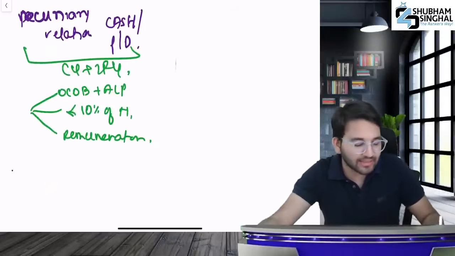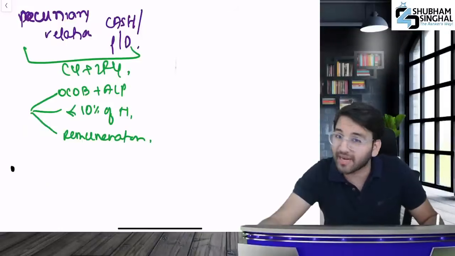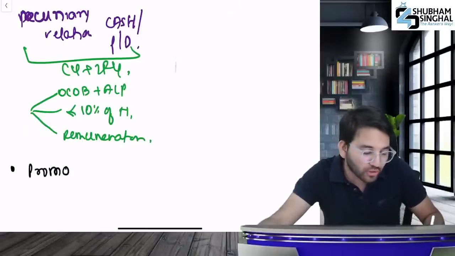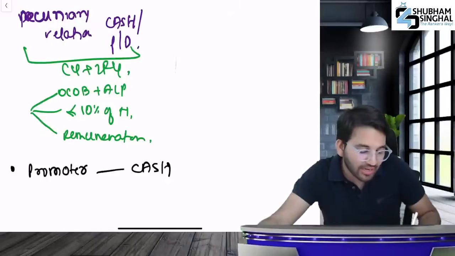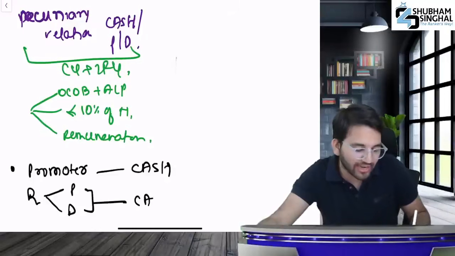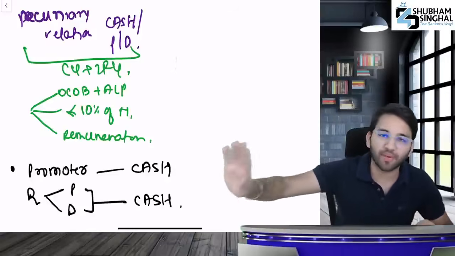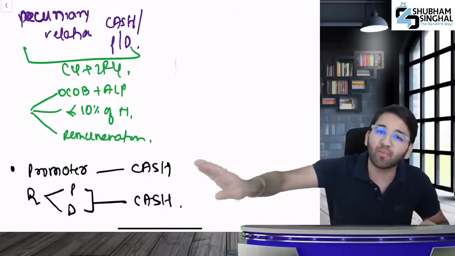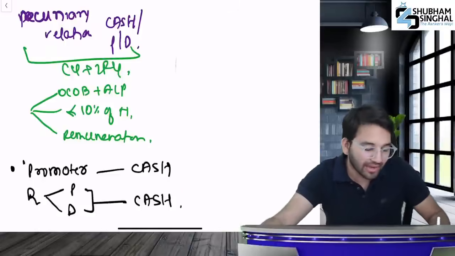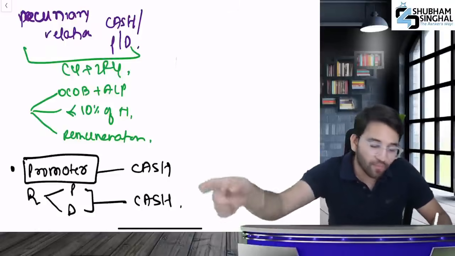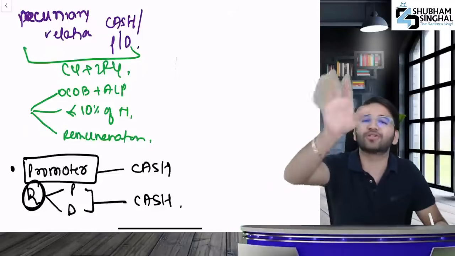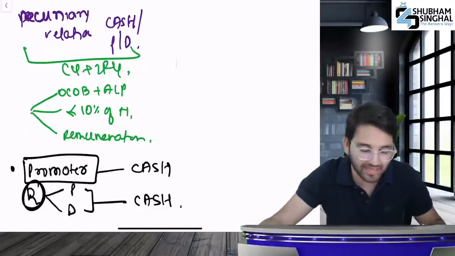After that, guys, the third one, I made you remember it by IMP, P for promoter. You should not be the promoter of what? Promoter of CASH. Or you should not be related to whom? The promoter or the director. Promoter or director of what? CASH. You should not be the promoter of the CASH, nor should you be related to the promoter or director of the CASH. If you are promoter of the CASH, or relative of promoter or director of the CASH, then you will be disqualified. Otherwise, you will be eligible.